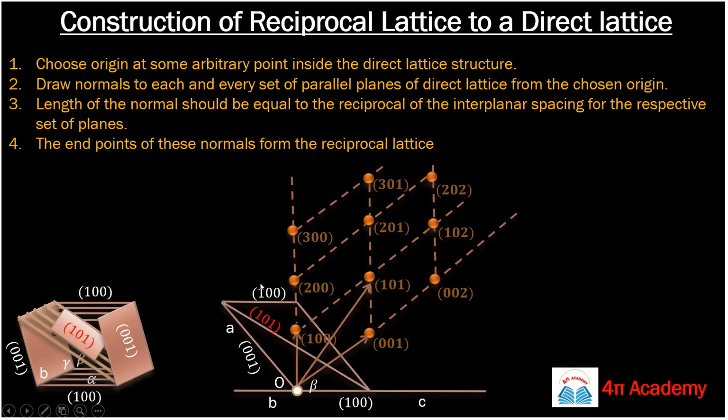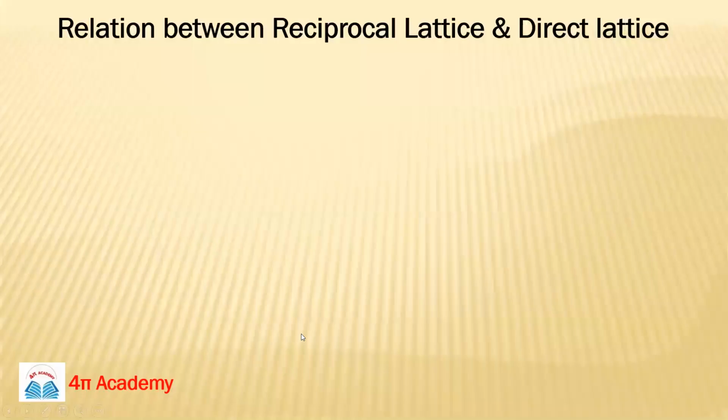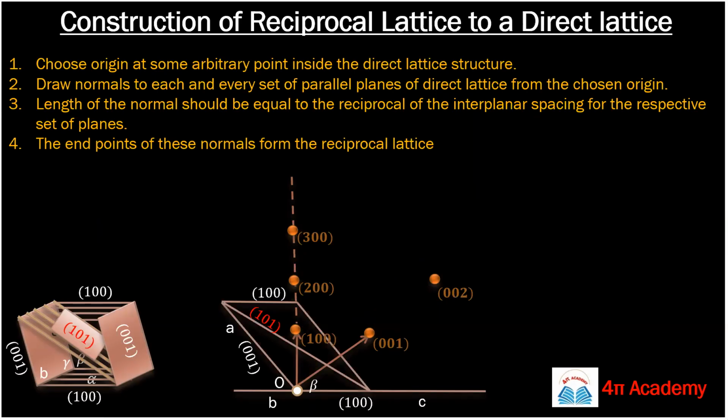Here in this plane, the spacing will be... I couldn't get what exactly this is. The length of the normal should be equal to the reciprocal, ma'am. We can get the end point, so 100. In the 101 plane, which is equal to that, ma'am.